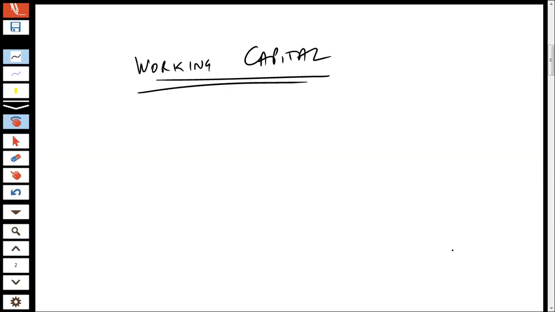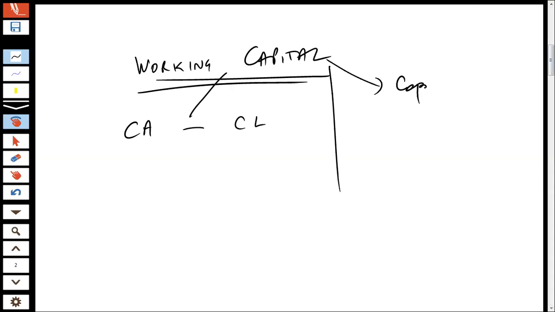When we talk about the concept of working capital, we have a contribution from one of the students. He says current assets less the current liabilities. Okay, so working capital is the current assets less the current liabilities. We have one more suggestion, which is capital used for day-to-day operations. That's important: the capital used for day-to-day operations.